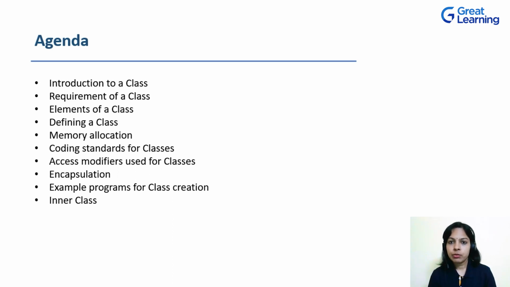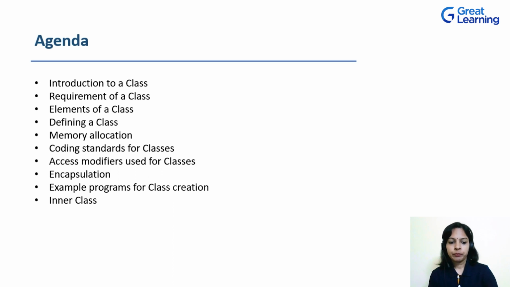Then I'll talk about encapsulation, which is one of the very important pillars of object-oriented programming. And encapsulation helps to implement the concept of a class. Then I'll talk about a programming example, that is a coding example, where I'll be defining a class and its components, and also how to access those components will be discussed in this topic. Lastly, I'll be talking about inner classes. So what is an inner class? What is its requirement? What is an anonymous inner class? And all those will be discussed in the inner class topic.